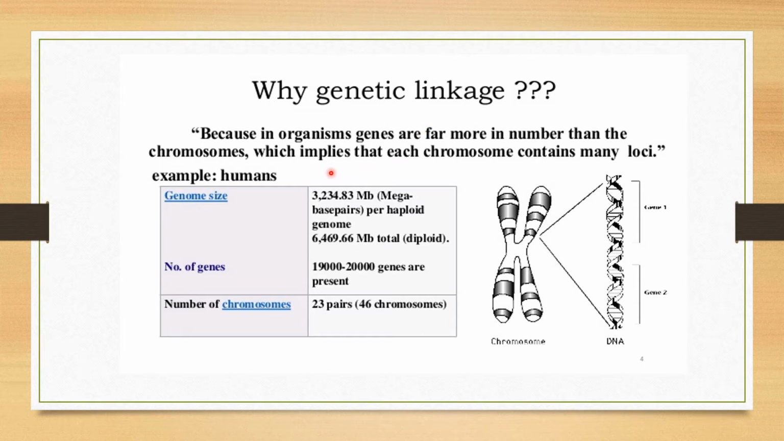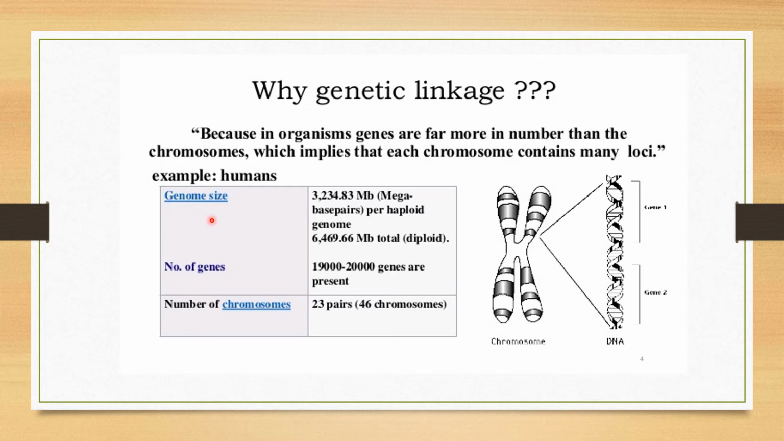Now, why does genetic linkage come into the picture? What is the reason behind that? Because in an organism, genes are far more in number than the number of chromosomes, which implies that each chromosome contains many loci. There are 23 pairs of chromosomes and about 19 to 20,000 genes in a human cell. That means you can understand how many genes there are on the chromosome. So to know the location, or the actual framework of the genes, you need to study genetic linkage, and to study genetic mutation or genetic disorders, you need to study genetic linkage.